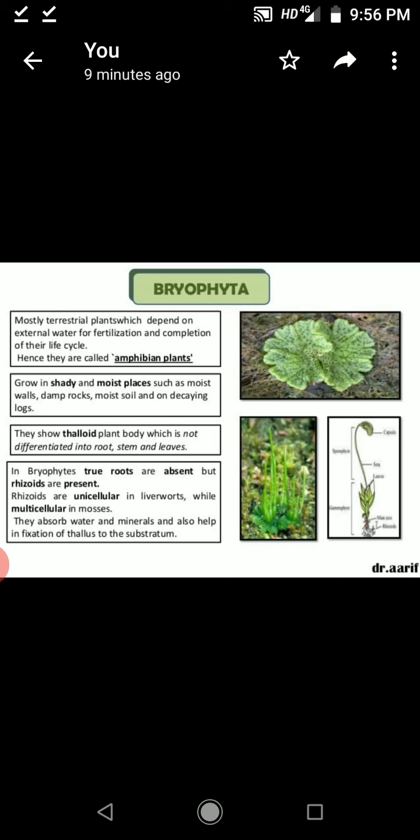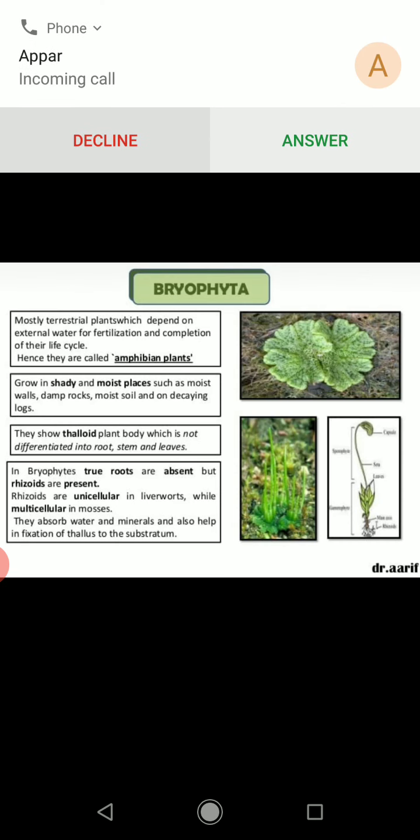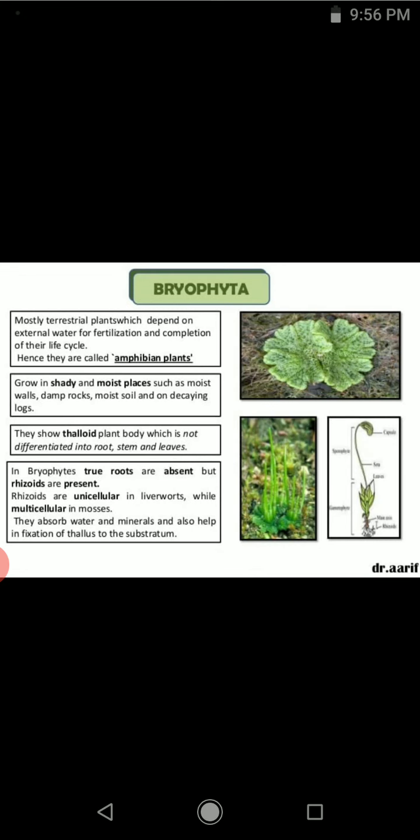They show a thalloid plant body which is not differentiated into root, stem and leaves. Students, remember, after the unicellular organisms, the first developed plants are the bryophytes, and these are very minute in structure.